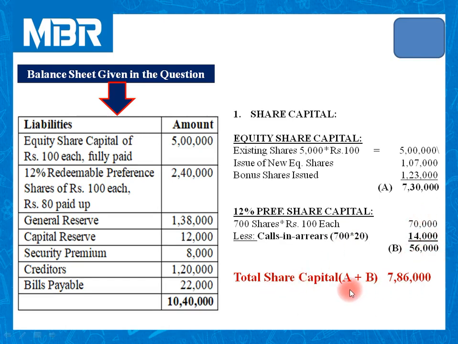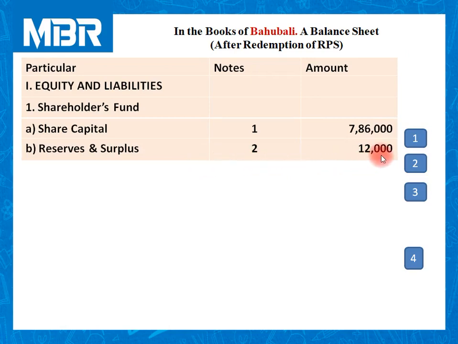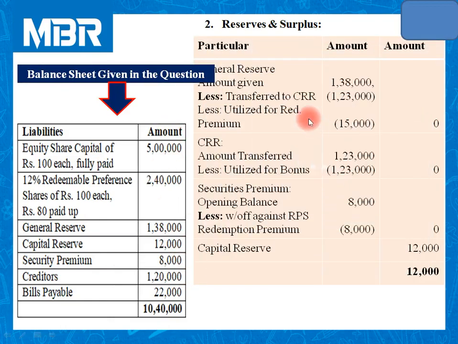So total share capital of the company: 7,30,000 for equity, 56,000 rupees for preference. Total 7,86,000. Reserves and surplus 12,000. Let us refer note number 2. On the left hand side of your screen, information related to old balance sheet is given. On right hand side, calculations.